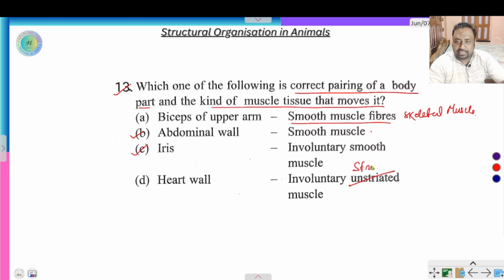That is, striation occurs here. Striated and involuntary. Okay, heart wall. So this is the wrong answer. So here two options are correct. Abdominal wall is made by smooth muscle and iris is made by involuntary smooth muscle. Here both options are correct.